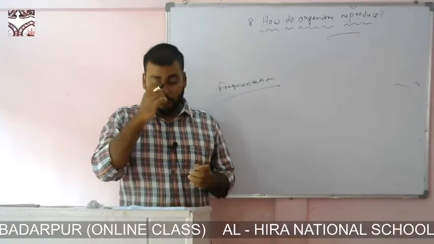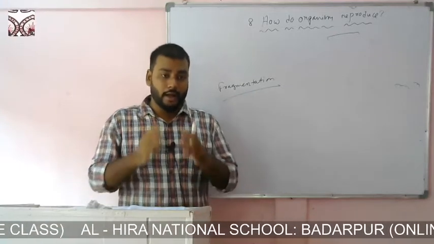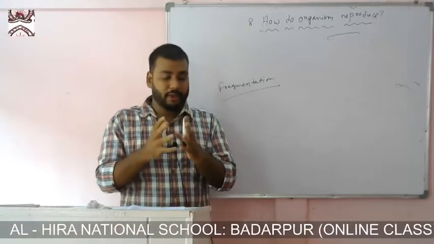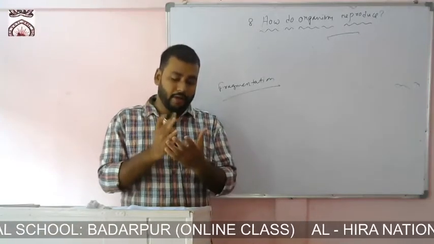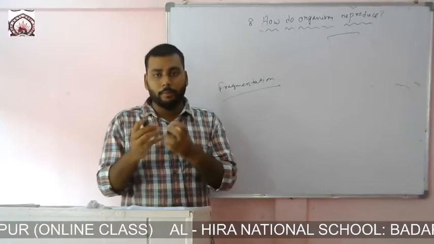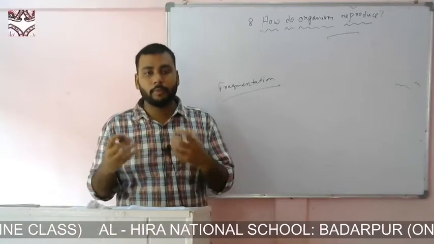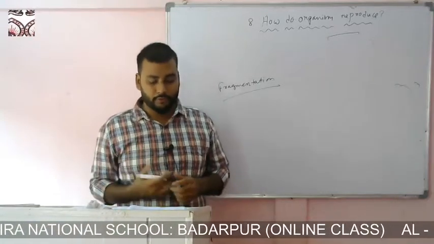First of all, the organism will mature. Then after maturing, it will break itself into smaller mini parts. These small parts will grow again and form new individuals. So this is called fragmentation.